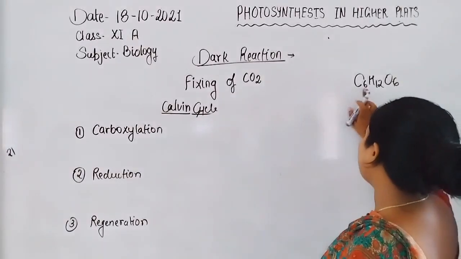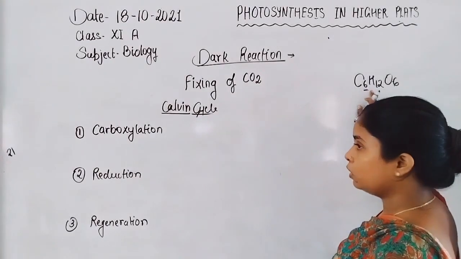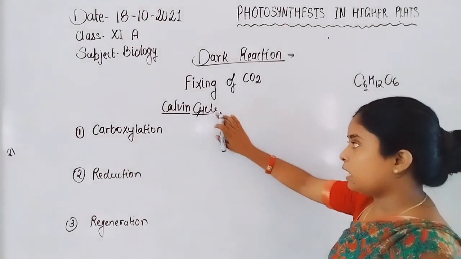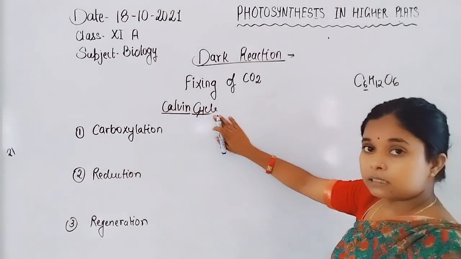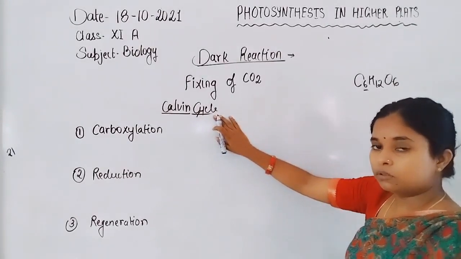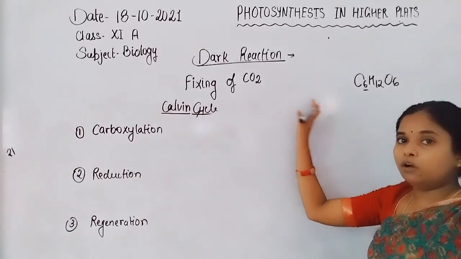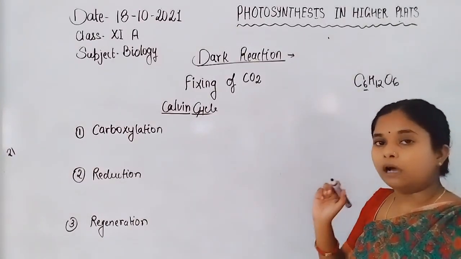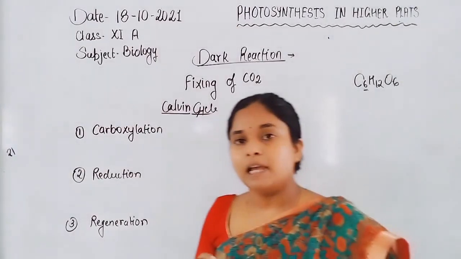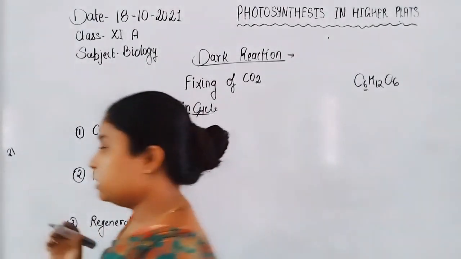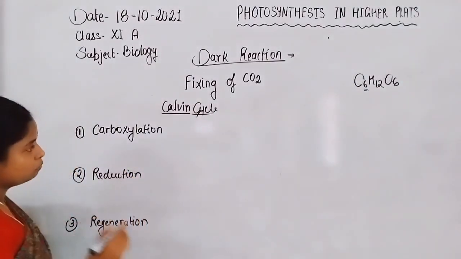For fixing the 6 carbon atoms, the plant has to run 6 Calvin cycles, so that all the carbons of one glucose molecule are fixed. After 6 Calvin cycles, they synthesize one glucose molecule.